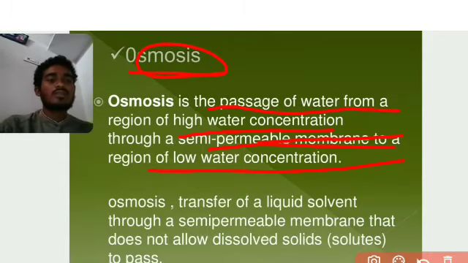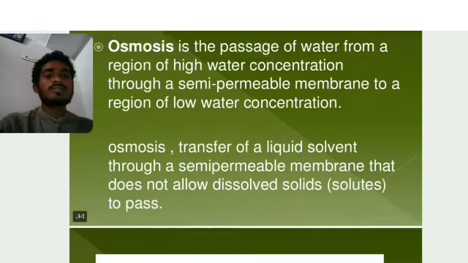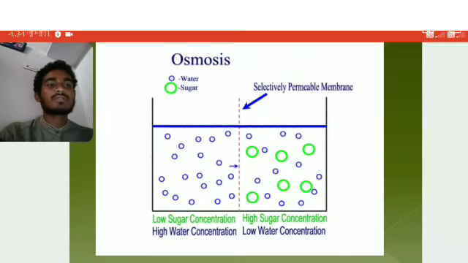Okay, so in the osmosis process, there is transfer of liquid solvent through a semi-permeable membrane, while the solid solute that does not dissolve is not allowed to pass out. Okay, this is the structure of the osmosis process. Example here.